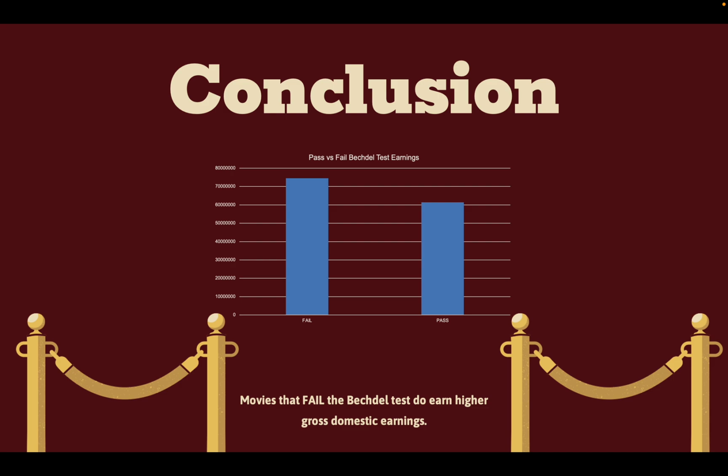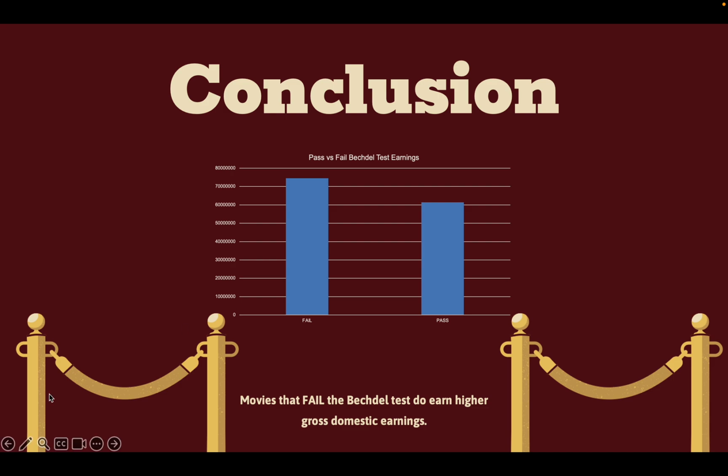Does this reflect what society thinks about women, or does this simply reflect the different types of films that we consume? Because if you think about it, in a lot of action movies, there's not really any need for women to have a one-on-one conversation when the goal is to save the world or save some group or society from danger. So it might be obvious that they would fail, whether because the women are not in the movie or because they talk about a man. Regardless, they fail it just because it's an action movie.